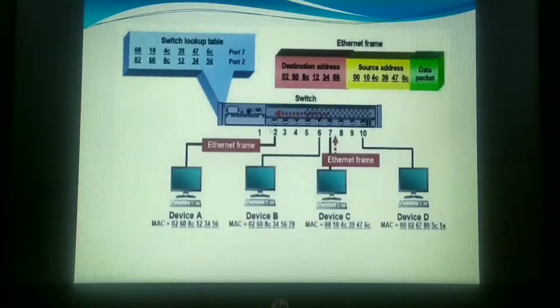After the temporary connection has been made, it will perform the filtering operation. Filtering means it will identify the destination IP address and decide from which port the packet should be forwarded to the destination. And finally, once the conversation has been done, it will terminate the connection. This is how exactly the switch works.